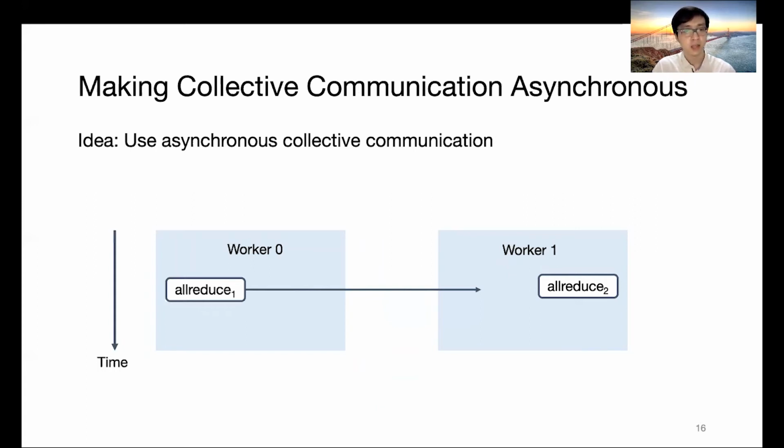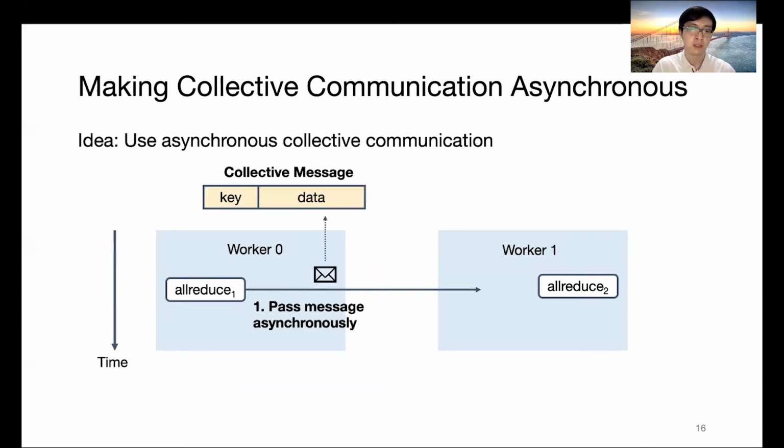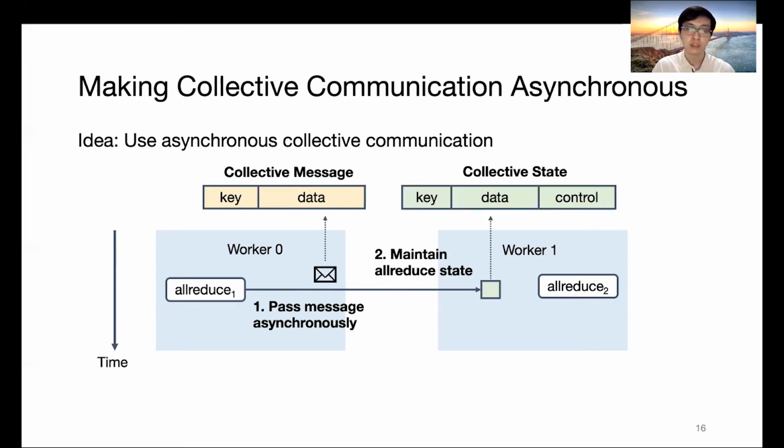And the key idea is as follows. As long as an all-reduce operator is ready, it will immediately send the all-reduce message to its downstream workers without waiting. The message will carry a key and data. By reading the key, the receiver will know if it has seen the data belonging to this key before.